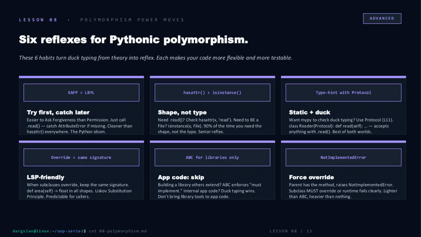So here are the 6 reflexes that turn all this into muscle memory. Try first and catch later. That's EAFP, the Python idiom. Check shape with hasattr, not type with isinstance. Want static checking? Reach for Protocol. When you override, keep the signature stable. Liskov thanks you. ABCs for libraries, skip them in app code. And if you do need to force an override without the ABC, raise NotImplementedError. 6 habits. Internalize them, and duck typing stops being theory.